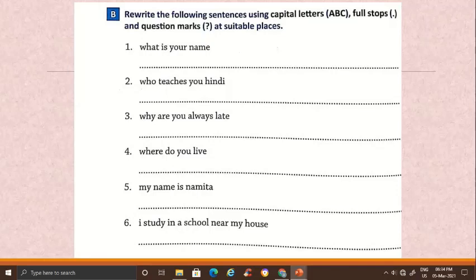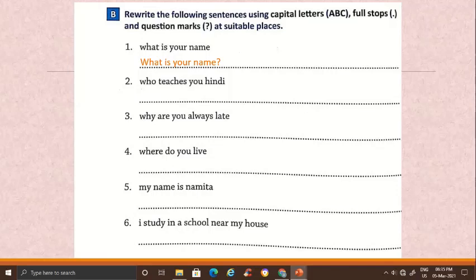1. What is your name? Here, W will be capital, beginning of a sentence, and this sentence asks us something, so question mark at the end. What is your name? W capital, question mark at the end. 2.